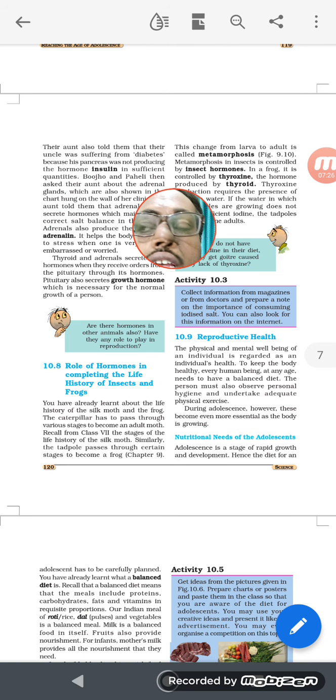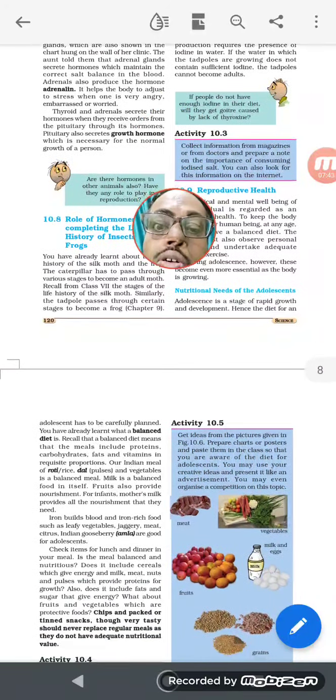One more thing: there are some hormones playing a role during metamorphosis stages. That means the insect's hormone, thyroxine, is the hormone which helps the butterfly to do its metamorphosis process. So this also you have to add, I forgot to say that.